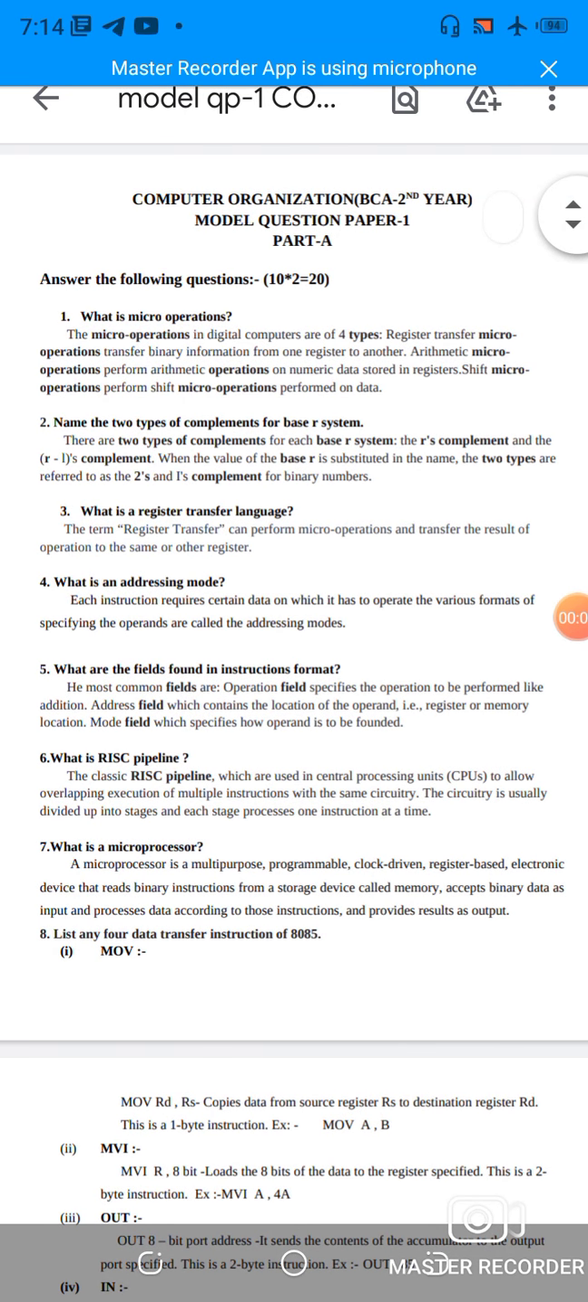UPSC Computer Organization Model Question Paper 1, Part A. Answer the following questions. First question, what is microoperations? The microoperations in digital computers are of four types.